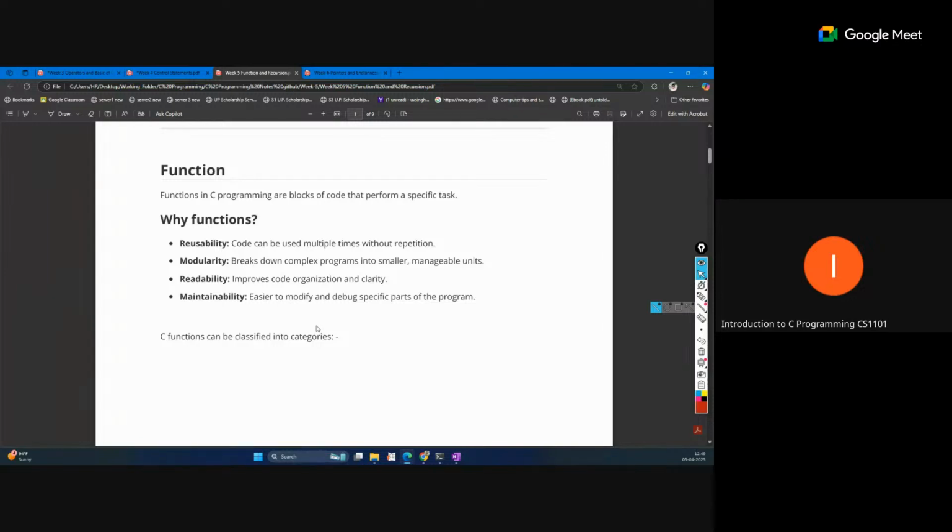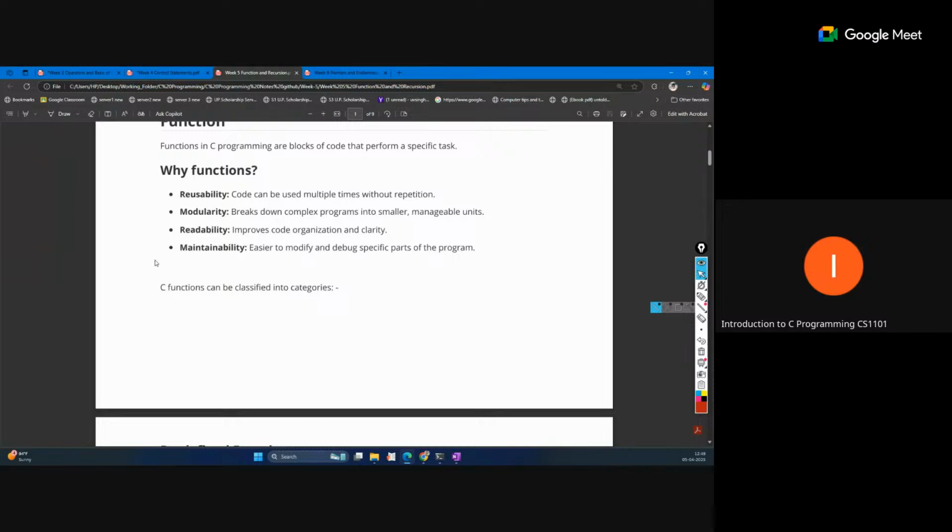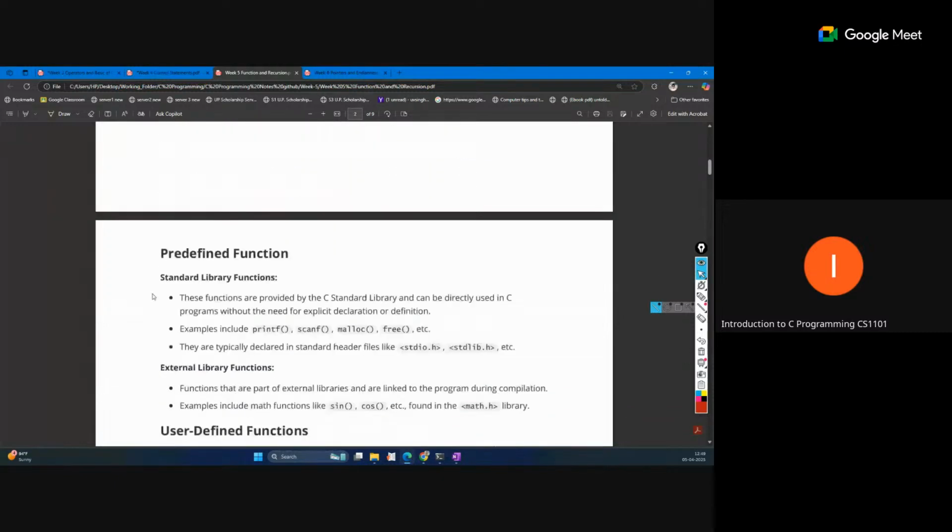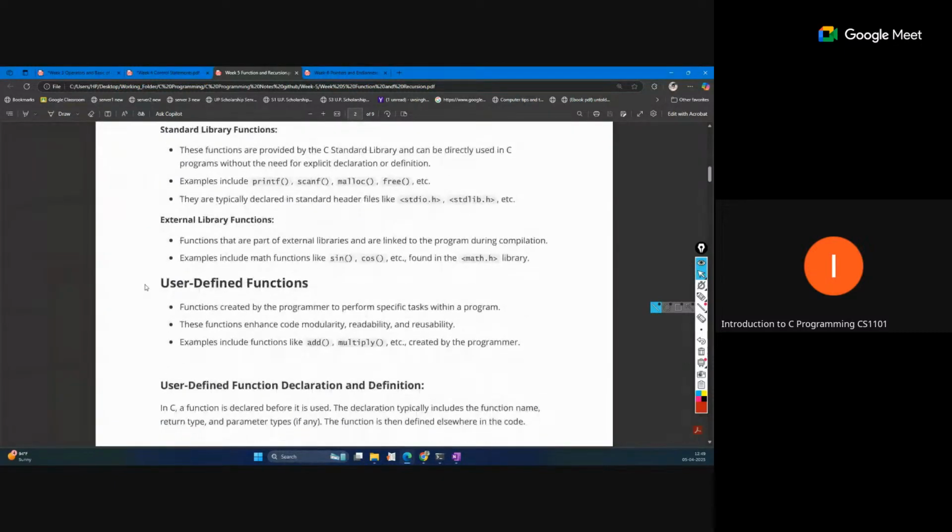Suppose you want to change something in a function block; we can do that at only one point. If we write the same code at multiple places in our program, we have to make that change at each point. So these are some advantages of functions, and they improve code readability and code maintainability.